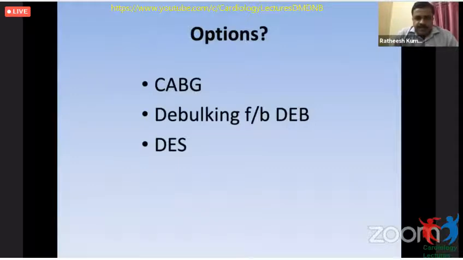So the option is definitely CABG. This time he was convinced, because he had such diffuse disease and there was no other option in this case, because anything will be suboptimal. Whatever you do with such diffuse ISR in all the vessels and the ostioproximal disease, the rest will be less than ideal. So debulking followed by DEB is not an ideal option in this case, and thus definitely not an option.